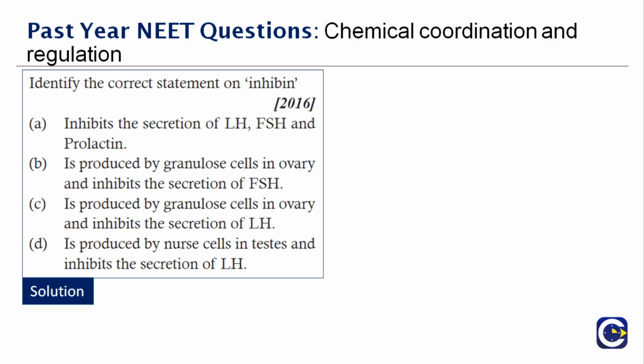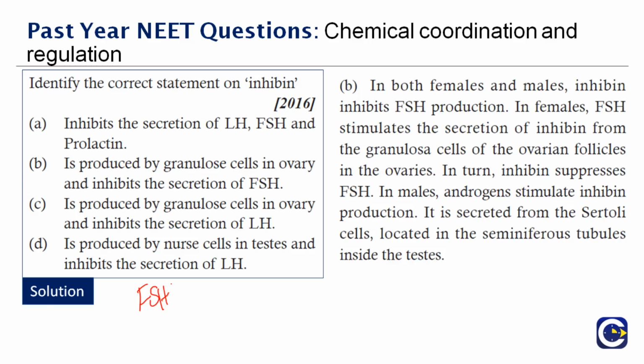In females, FSH stimulates the secretion of the inhibin from the granulosa cells of the ovarian follicles in the ovaries. So in turn, these inhibin will suppress, it will not suppress LH, it will suppress the FSH. It is secreted by the Sertoli cells located in the seminiferous tubules inside the testis. Therefore, the right answer is option B. So whatever I explained is your right side, you can go through it.